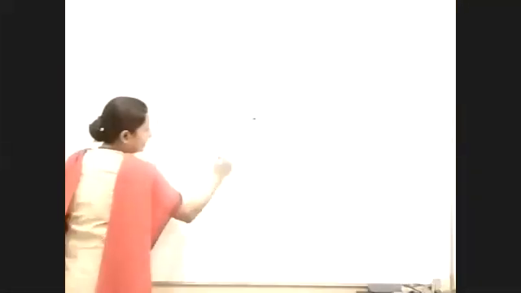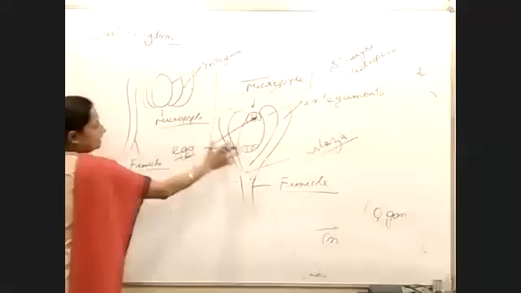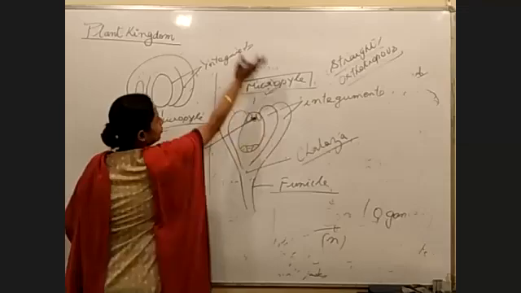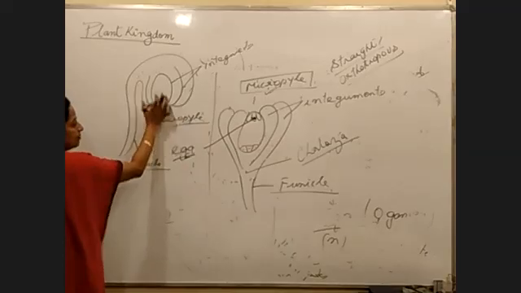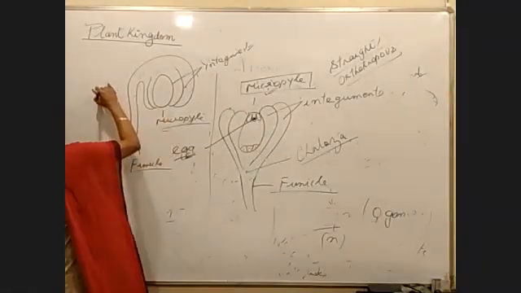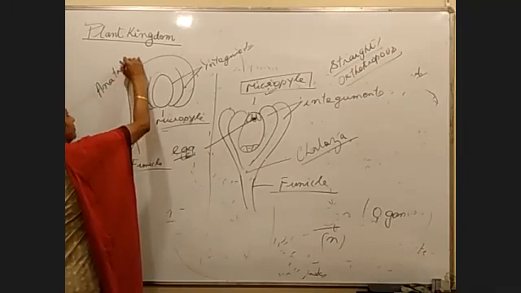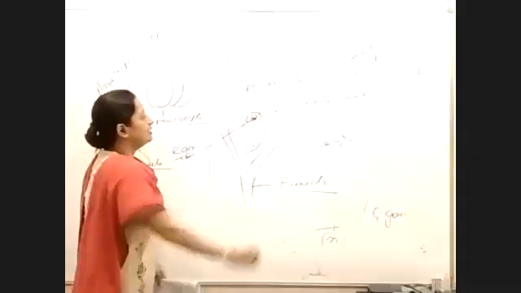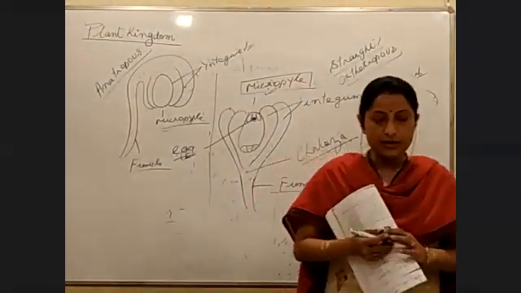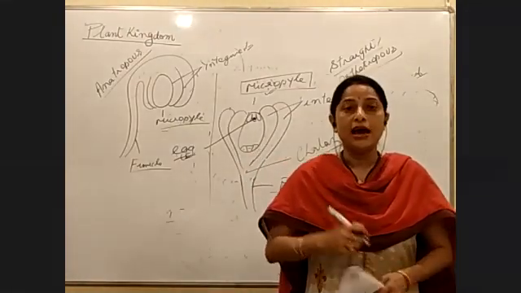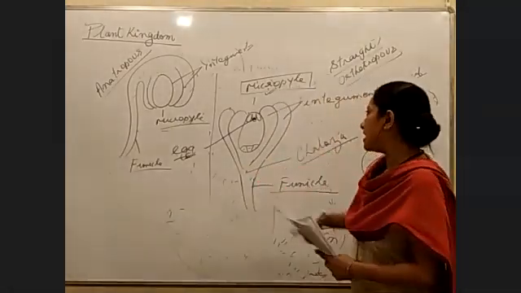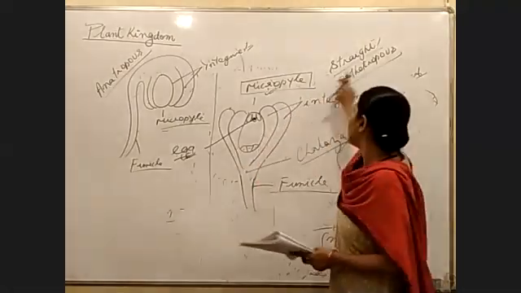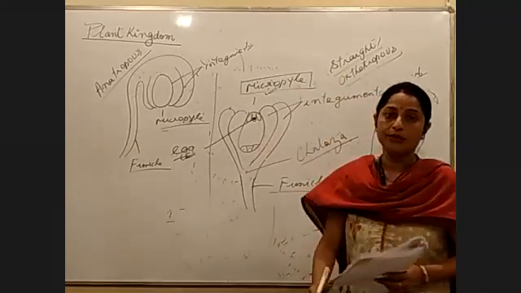Now compare this diagram with that diagram. In this diagram, where is the micropyle? It is on the upper side. On this side, what has happened? It is looking down. If the micropyle is facing towards the ground, we call it an anatropous ovule. If the micropyle faces towards the upper portion, we call it orthotropous. So in case of gymnosperms, we see different types of ovules, but the most commonly available is the orthotropous ovule, also called the straight ovule.